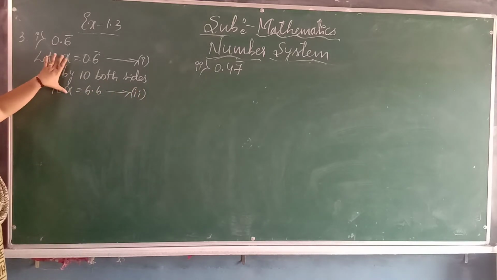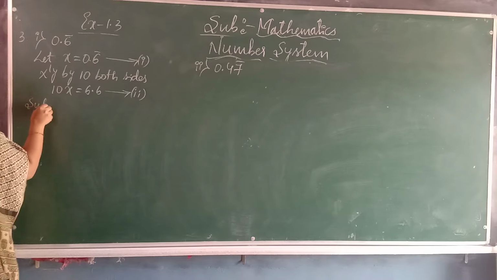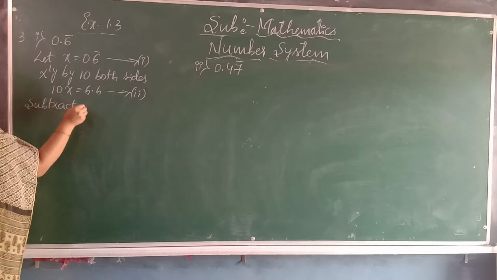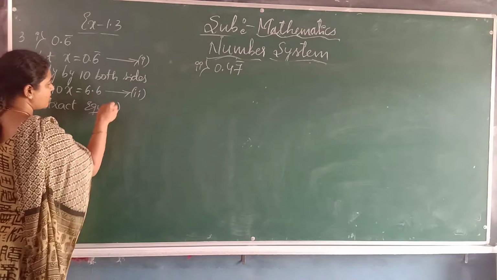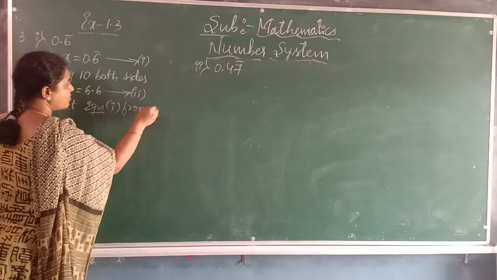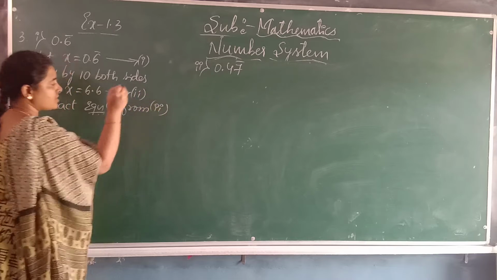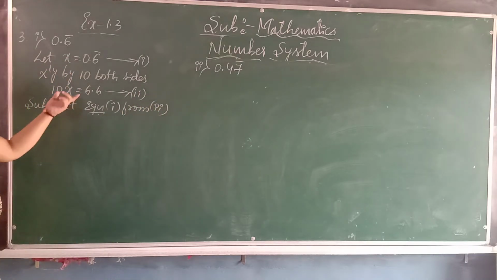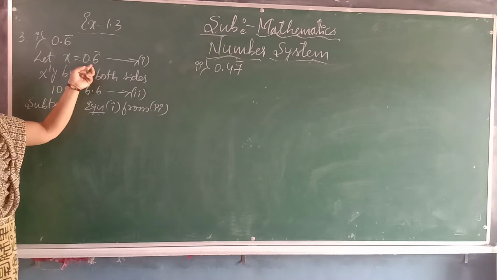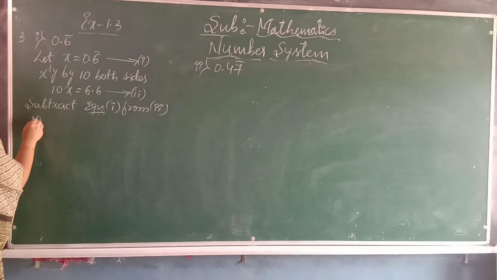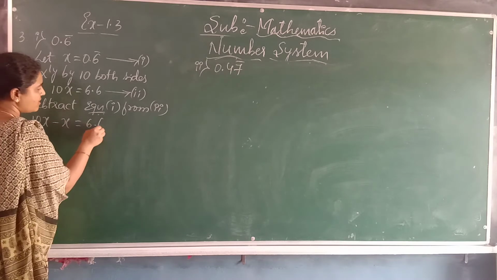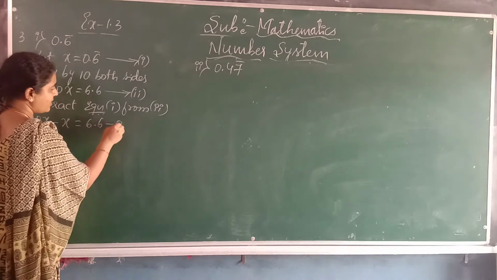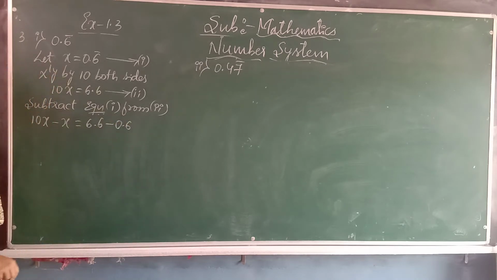Now we should subtract these two. Subtract equation 1 from equation 2. In equation 2, we should subtract the first equation. We will get 10x minus x equals 6.6 minus 0.6.